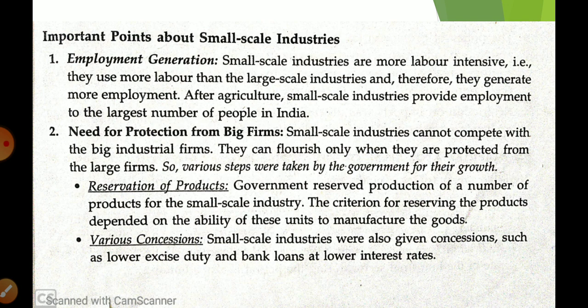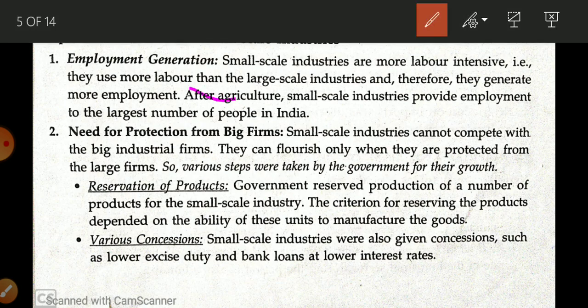Now what important points are related to small scale industry? The most important point, it is helpful in employment generation, okay. Now for encouragement, more and more small scale industries are going to be established. So there is a need for protection from big firms. So for that government takes two steps, okay.